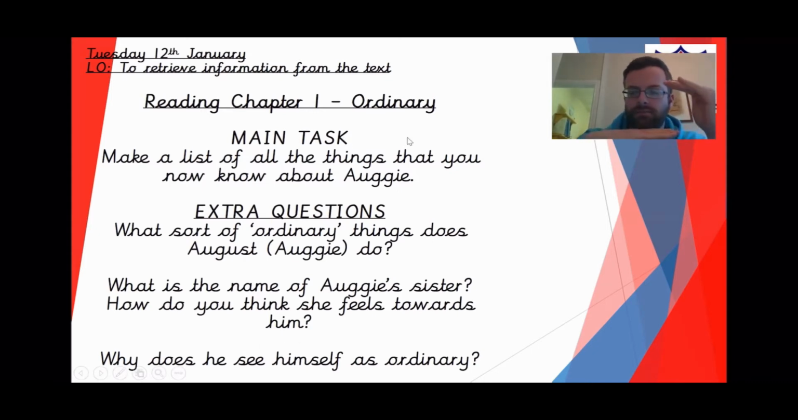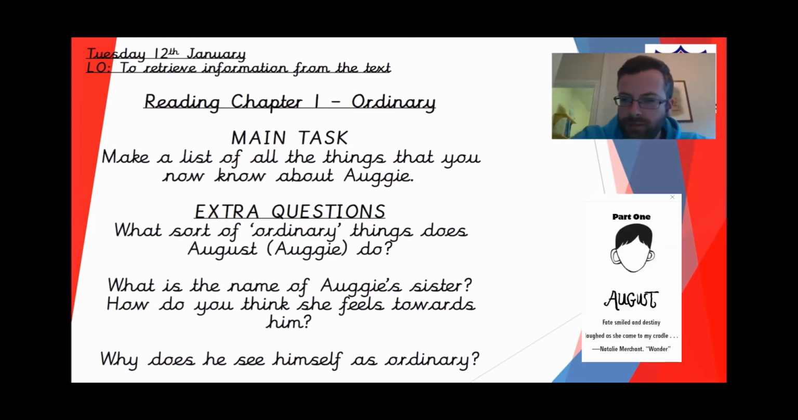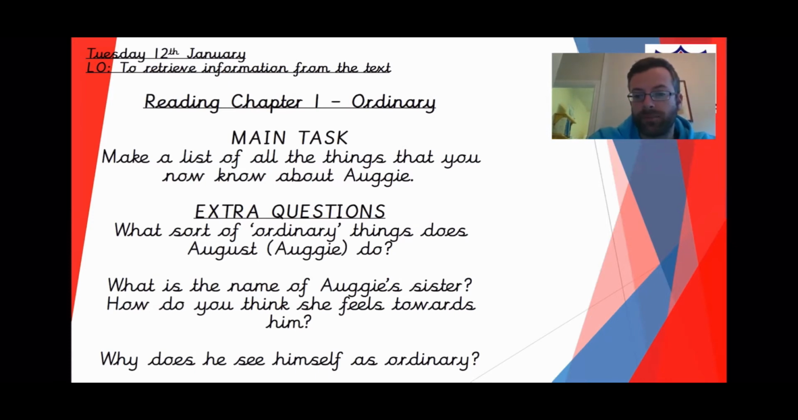Like I've said, top half of the page, I will be doing this main task. You could use bullet points, the things that we know about Auggie, and then some extra questions. Each chapter is split into different parts. As it appears here, we're on part 1, which is written from August's point of view. And it says, fate smiled and destiny laughed as she came to my cradle. That's by Natalie Merchant in a poem called Wonder. Okay, let's read the text.